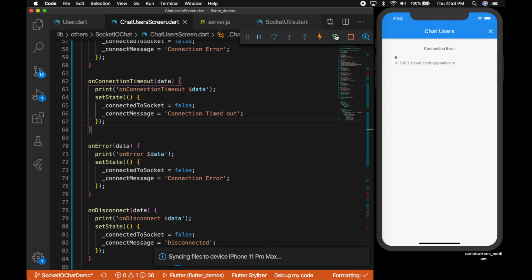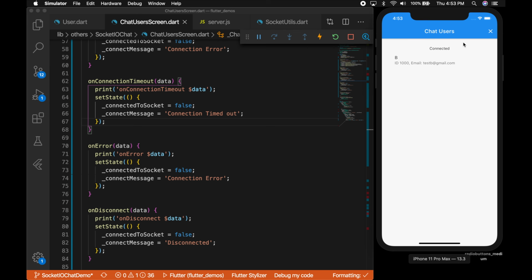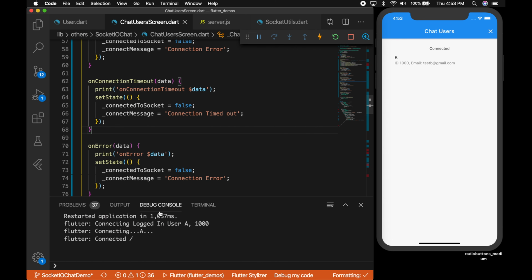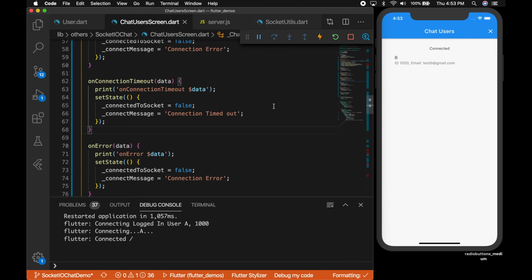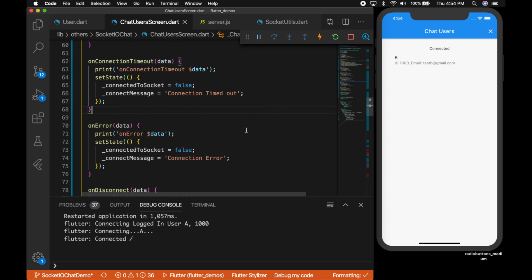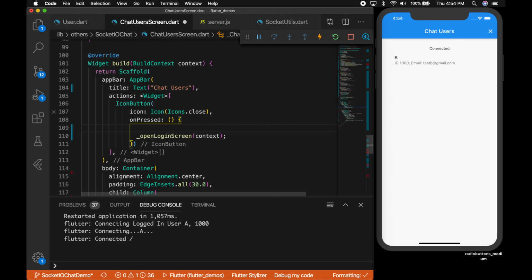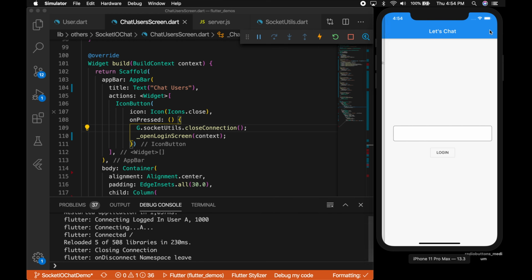Now let's restart our Flutter app, log in, and you can see it is connected. In the log also you can see it is connected, and in the server logs you can see the user that is logged in. Perfect. Now if the user logs out, we need to close the socket connection, correct?